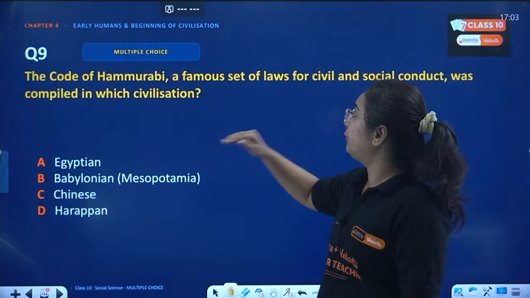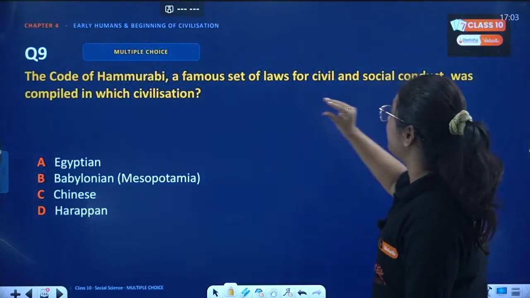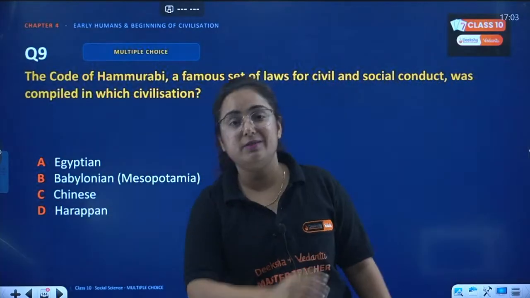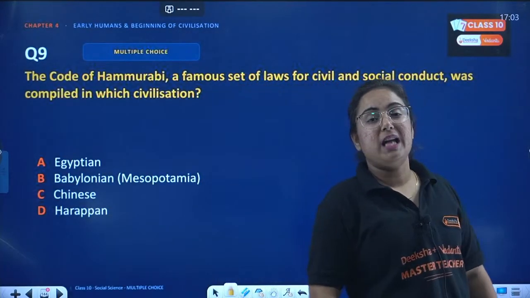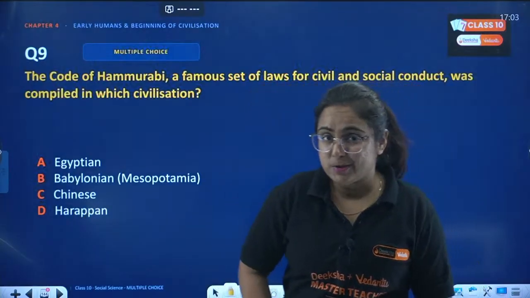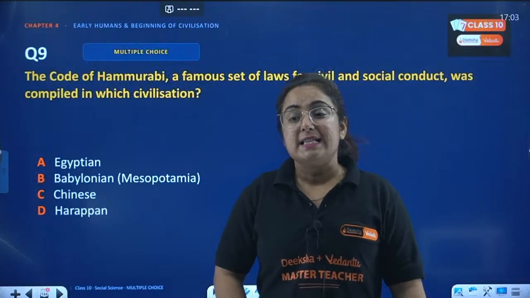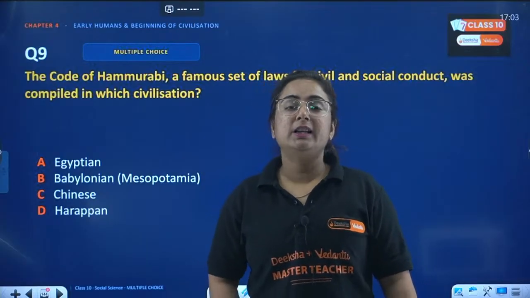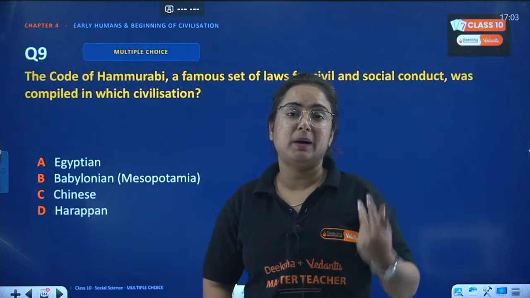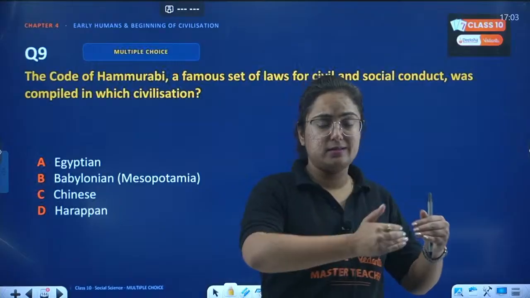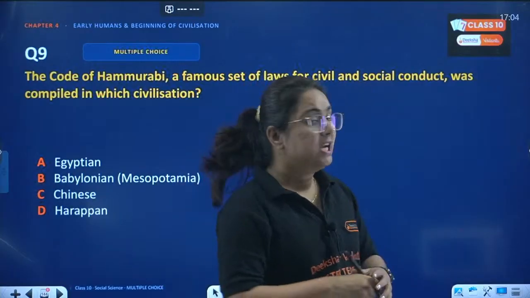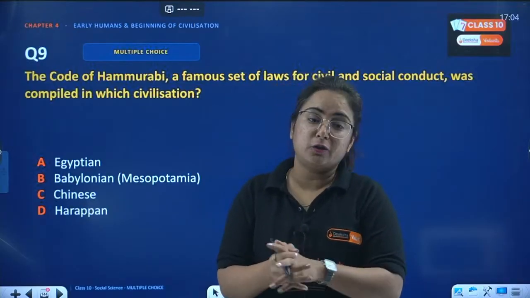The Code of Hammurabi, a famous set of laws for civil and social conduct, was compiled in which civilization? Like we have Dharma Shastras, however they were written during the time of the Vedic age, right? Similarly, there was a code written by the people which talks about what is to be followed in the society and what is not to be followed. It talks about the code of conduct of the members.